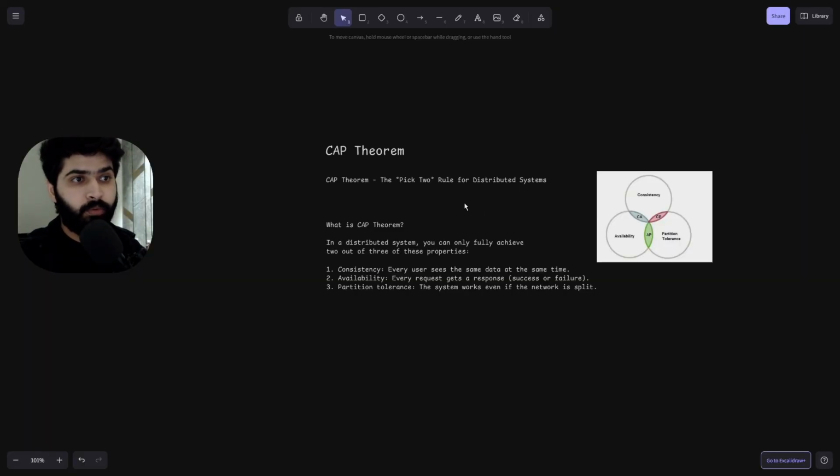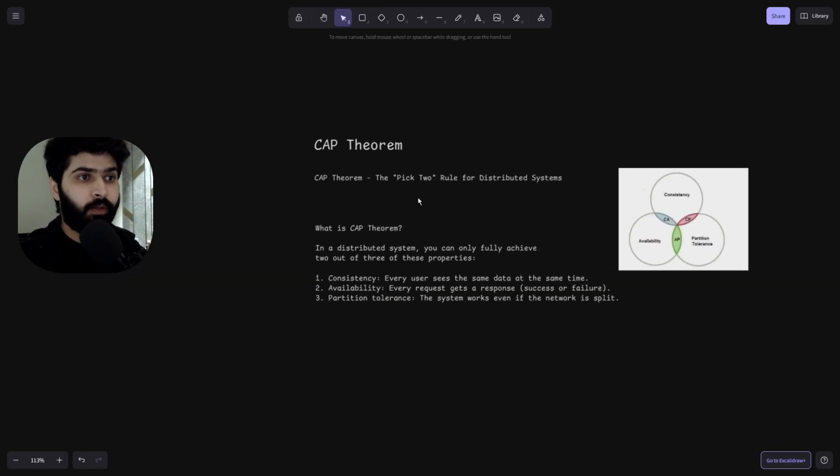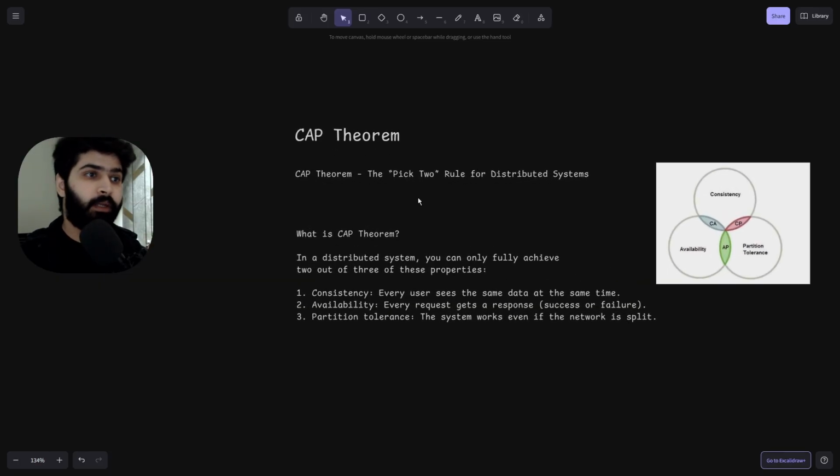Okay. So let's start with the CAP theorem. Okay. So what is CAP theorem? So as you can see here, CAP theorem, the pick two rule for distributed systems. Okay. So let's break down first what is distributed systems. A collection of independent computers that could be your nodes, or a collection of independent systems that could be your computers or the nodes that work together as a single coherent system to the user is called your distributed systems.